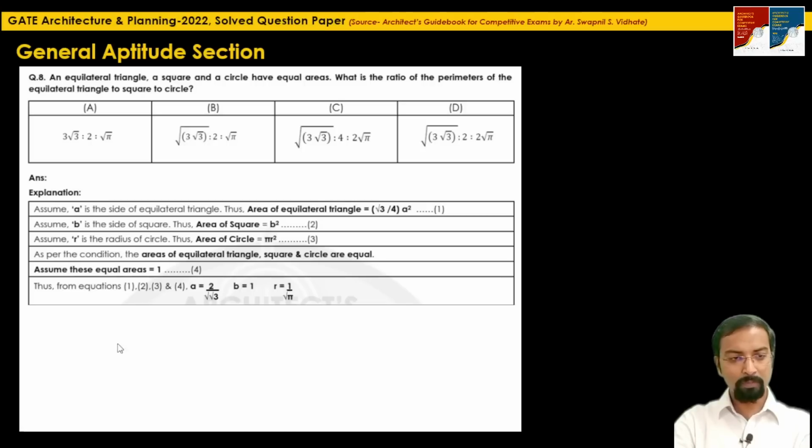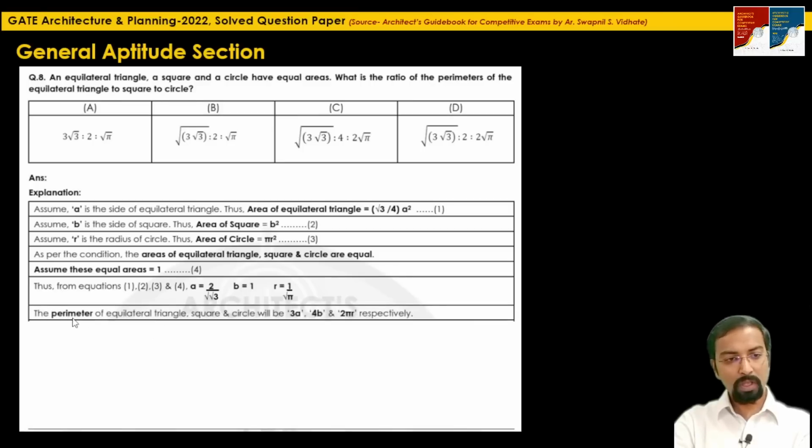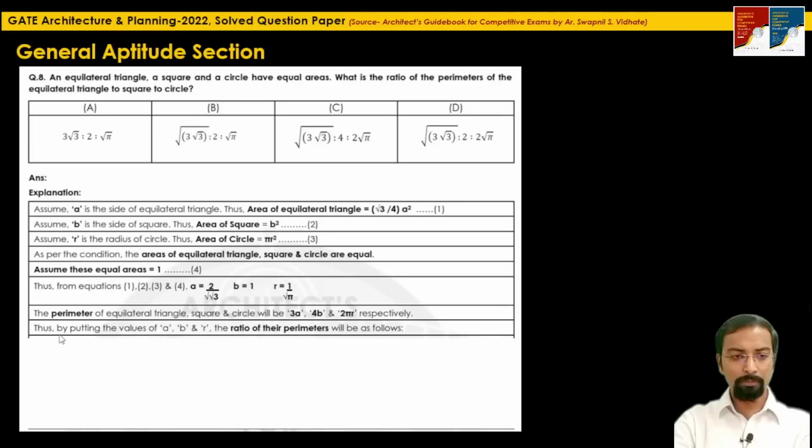And these values we will put when we find the perimeters of the equilateral triangle, square and circle respectively. The perimeter of the equilateral triangle is just 3a. The perimeter of the square will be 4b and the perimeter of the circle will be 2 pi r. So just put the values of a, b and r.